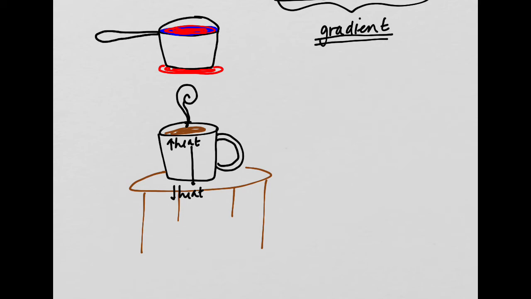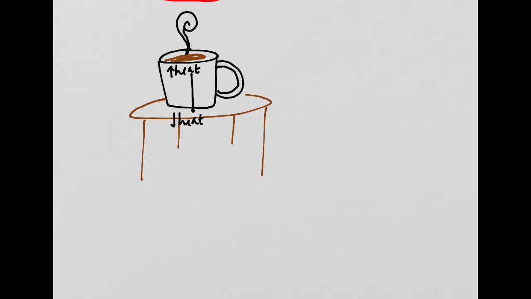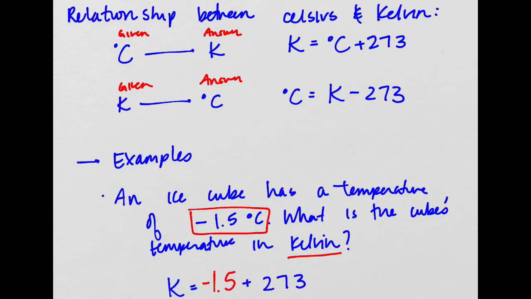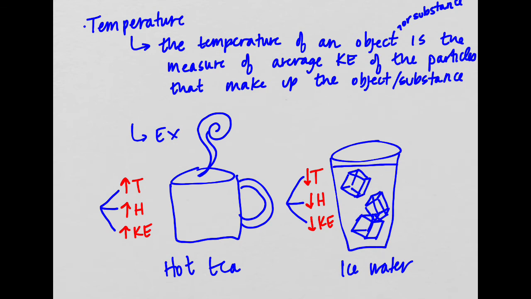All right, so what does this have to do with thermal energy? Well, we learned yesterday, let's just go down here. We learned yesterday that heat, where did we learn that? Here. We learned that heat and temperature and kinetic energy are all directly related, right? Oh, look, I used hot tea yesterday too. I don't even drink tea. But anyway, heat and temperature and kinetic energy are all directly related. We said that as temperature is increased, heat is increased, and so is kinetic energy.